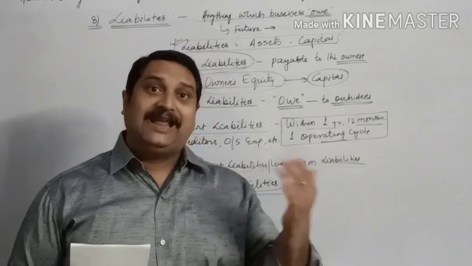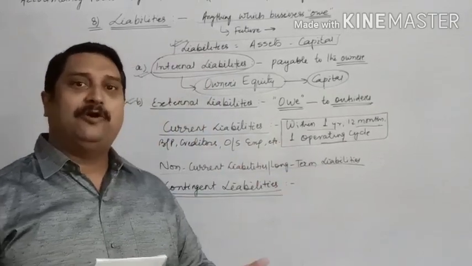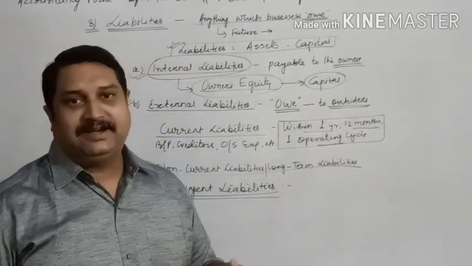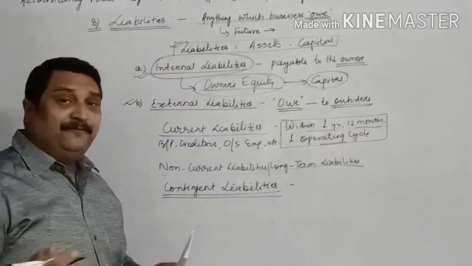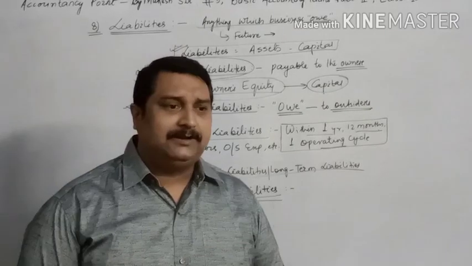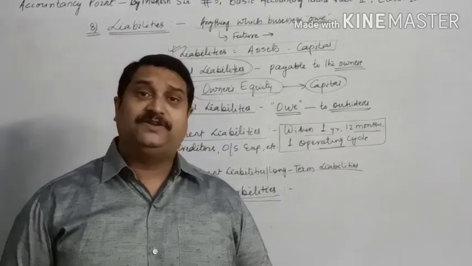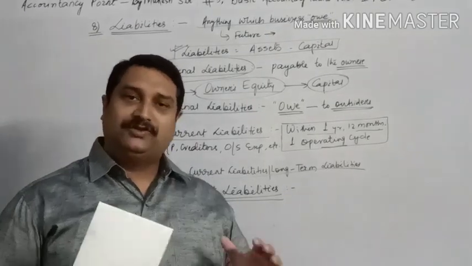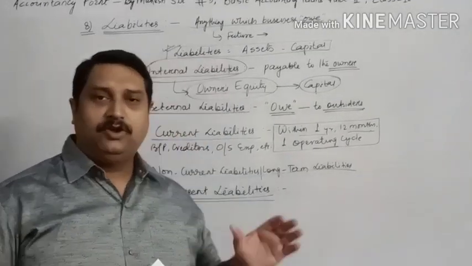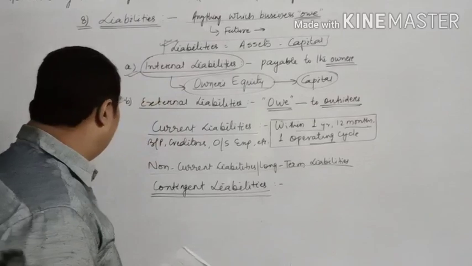Such a type of liability which may or may not be payable in future is considered a contingent liability. Another example is bills of exchange which have been discounted but have not yet matured. They are also considered contingent liabilities.